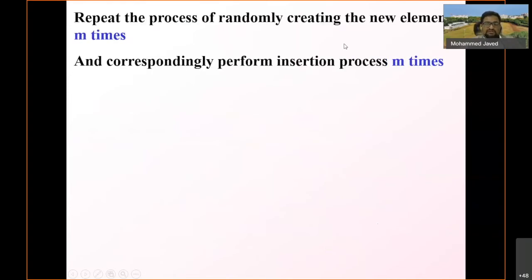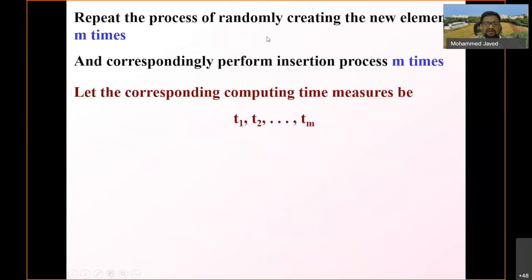And now repeat the process of randomly creating the new element m times. So what you do is you generate m values, and correspondingly perform the insertion process m times, and let the corresponding computing time measures be T1, T2, up to Tm.